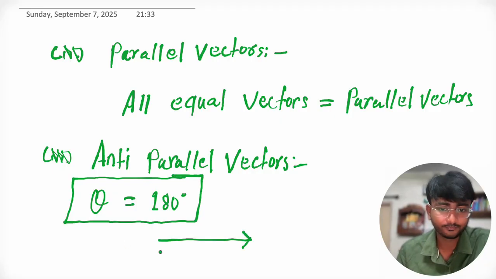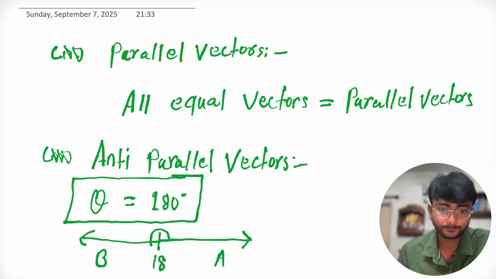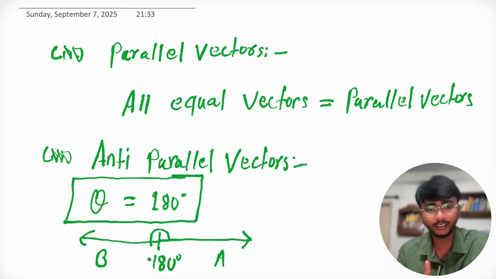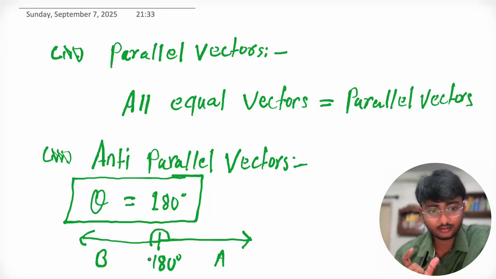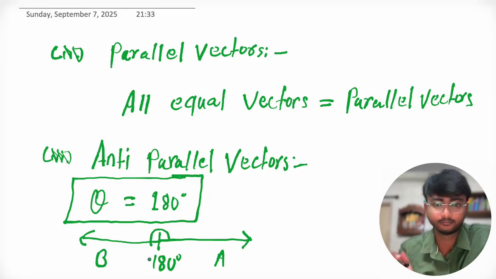Suppose this is the A vector and this is the B vector. So the angle between A and B is 180 degrees. So this is called anti-parallel vectors. When two vectors have an angle of 180 degrees between them, then it is called anti-parallel vectors.